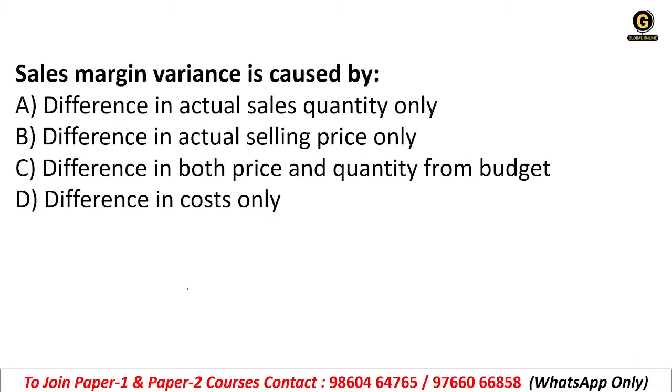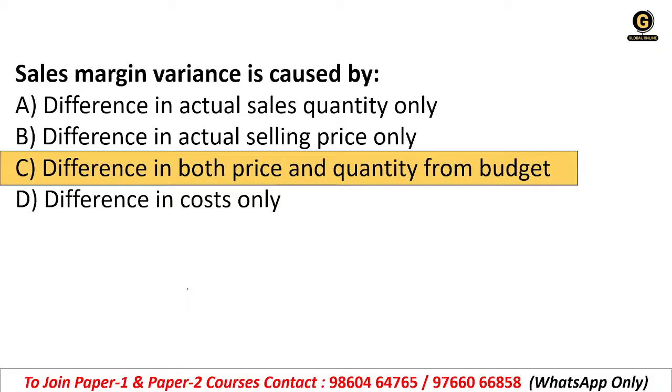Getting it? Next, sales margin variance is caused by, sales margin, that is profit. Sales margin variance is caused by: A, difference in actual sales quantity only; B, difference in actual selling price only; C, difference in both price and quantity from budget only; or D, difference in cost only. So the right answer is option C, difference in both price and quantity from budget. The difference in profit can come from two sources. One is sales price variance, second is sales volume variance.